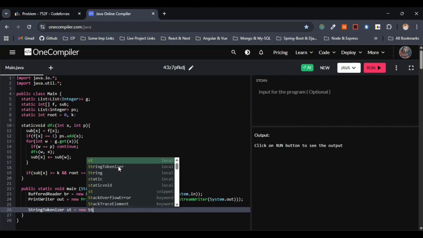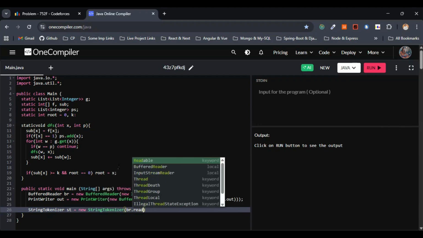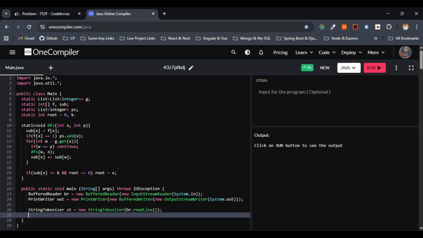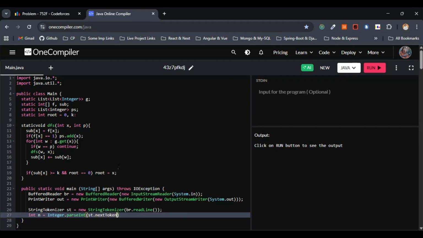Now let's go with the number of nodes as well as the number of pairs. That's what they have given in the first line. Both are of the type integer. Integer dot parseInt, we have to parse n and k, of st dot nextToken here.